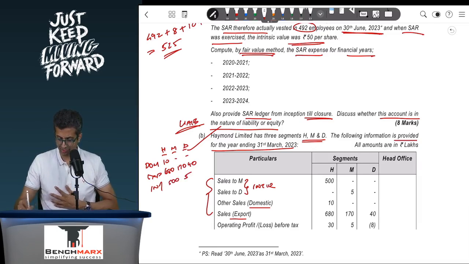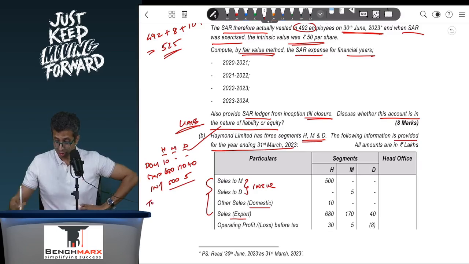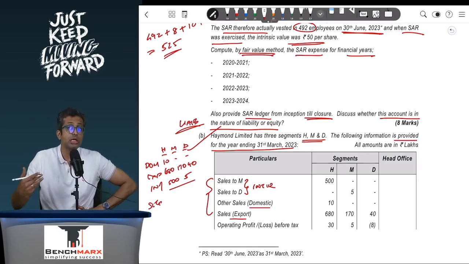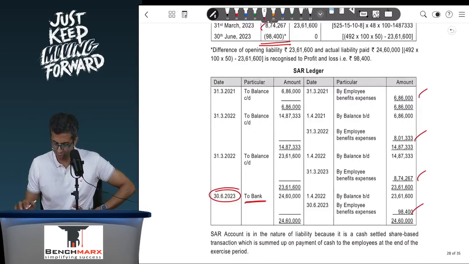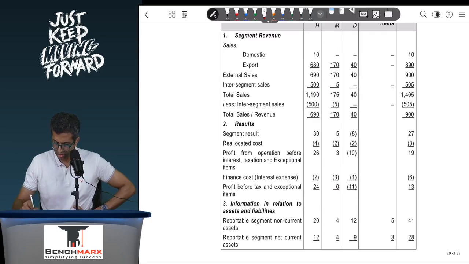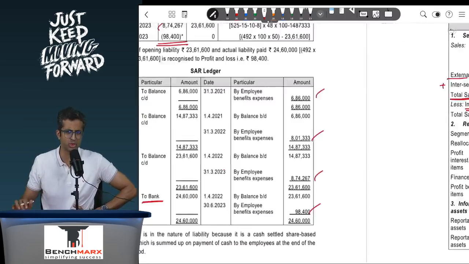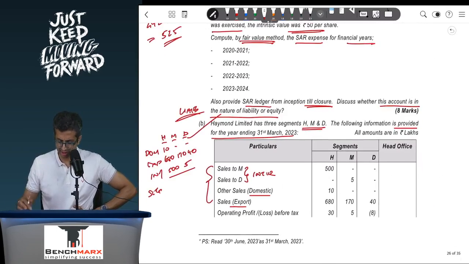So basically you have your total segment sales. Segment sales include inter-segment sales. So this can be shown as segment sales, and then from that you'll have to reduce the inter-segment sales to find the enterprise sales. So if you go to see over here the presentation sales, as you can see, this is the external sales, to which you add the inter-segment sales to find the total segment sales, and then from that you subtract the inter-segment sales. So this is your presentation. You can even mold this around. So this is just presenting the way it is there.